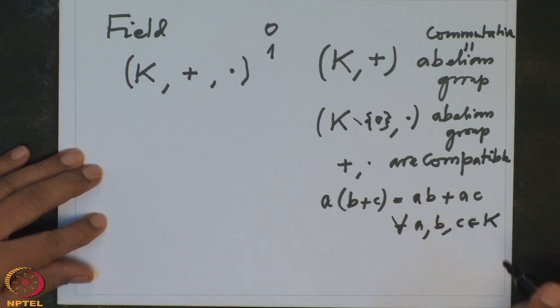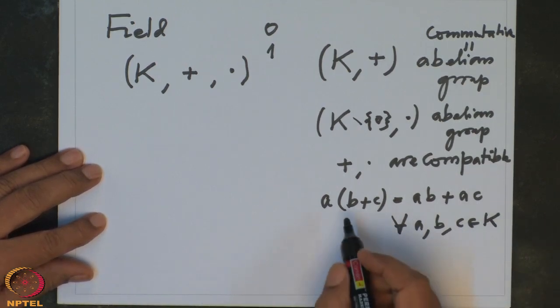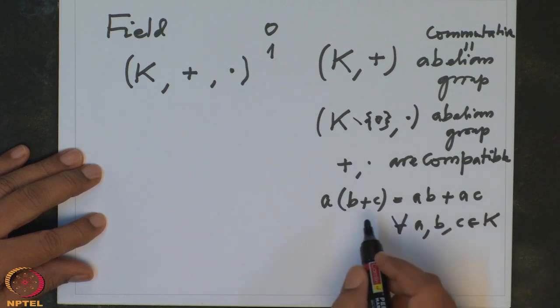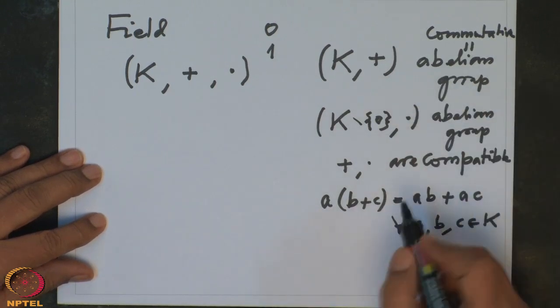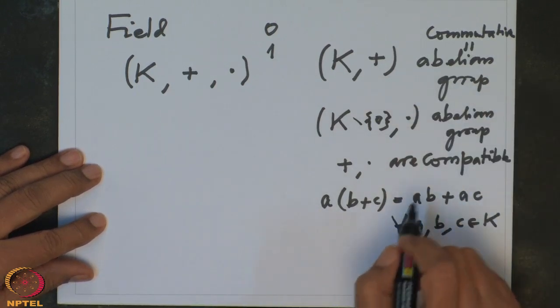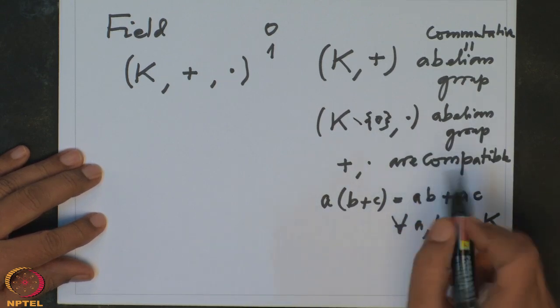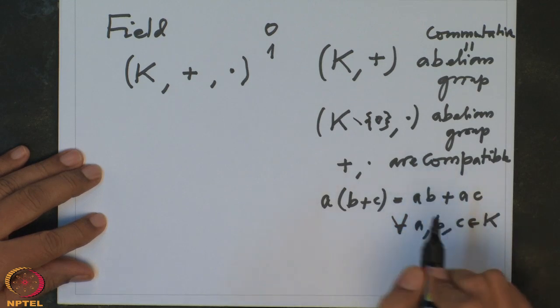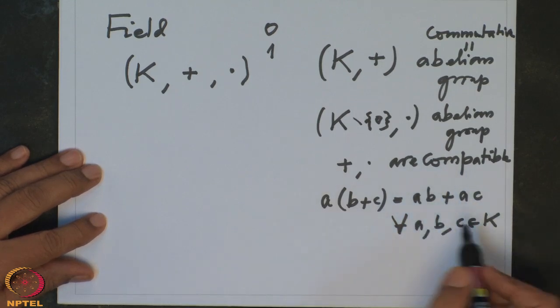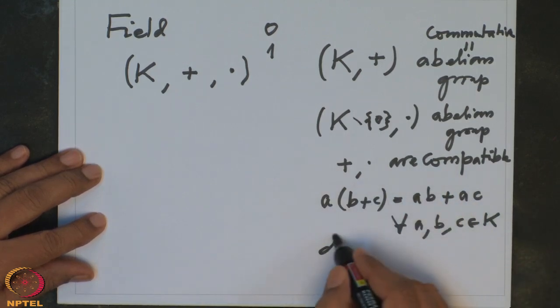And obviously the other side also, but I will not write the other side because now our operations are commutative, so we don't need to. But if you are studying non-commutative ring theory or some such subject, then we need to mention that. So this is called a distributive law.